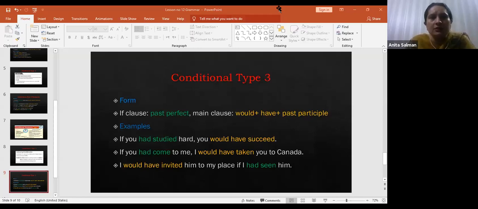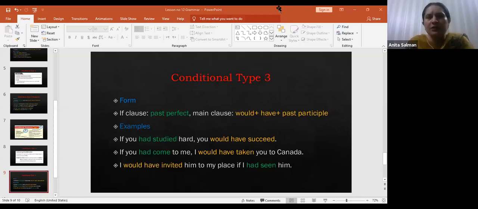Look, in the if clause, find is written. Find is simple present tense, meaning first form of verb. And I will send her an invitation. Will send is simple future: will plus first form of verb. This is conditional sentence type 1. Now look at conditional sentence type 2. In conditional type 2, it is possible but very unlikely that the condition will be fulfilled.